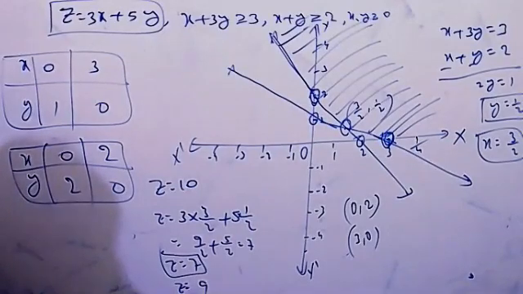So they told very clearly already here now. That means whatever we got as the maximum value has no point in common with the feasible region. That means if any other points are there, then it is not a maximum. So in this case, what it is saying is that Z has no maximum value. Similarly, small m is the minimum value of Z if the open half plane determined by ax plus by less than m has no point in common with the feasible region. Otherwise, Z has no minimum value.